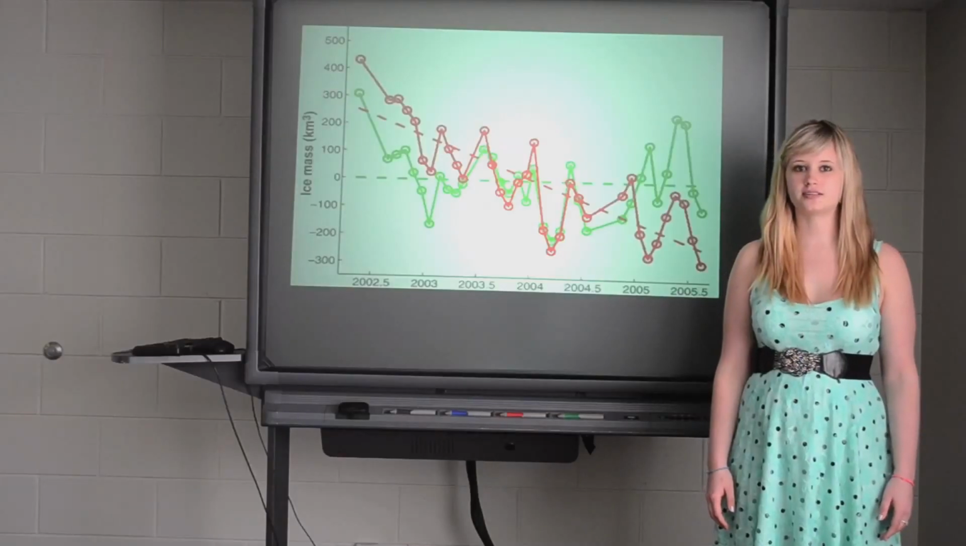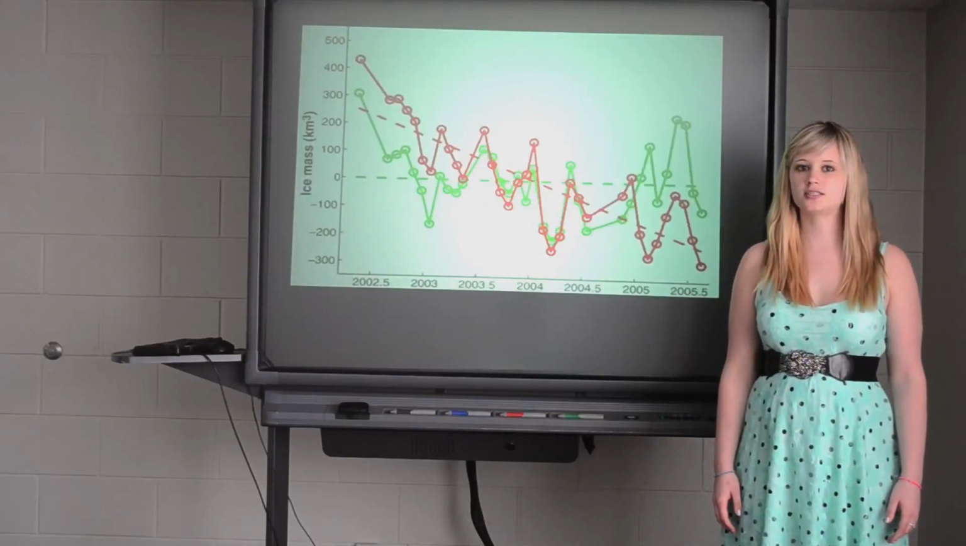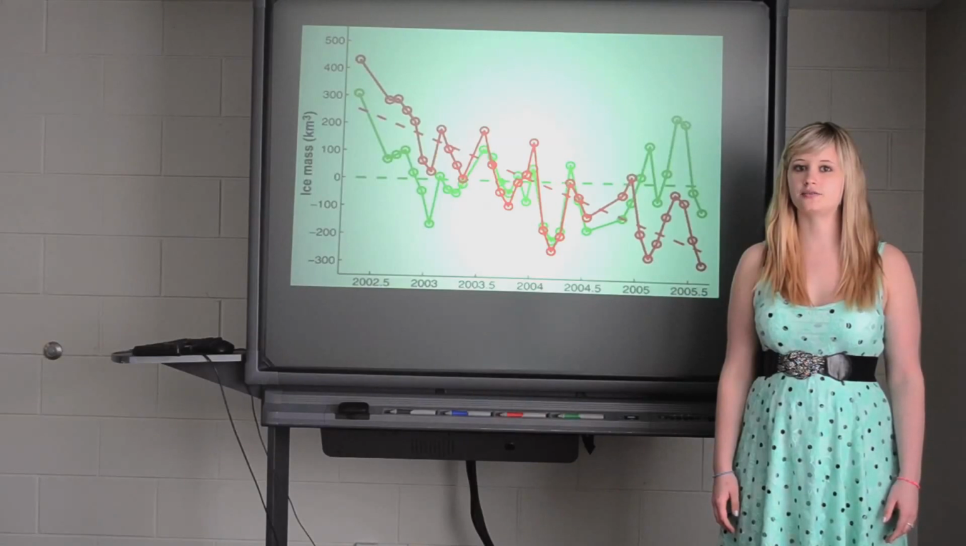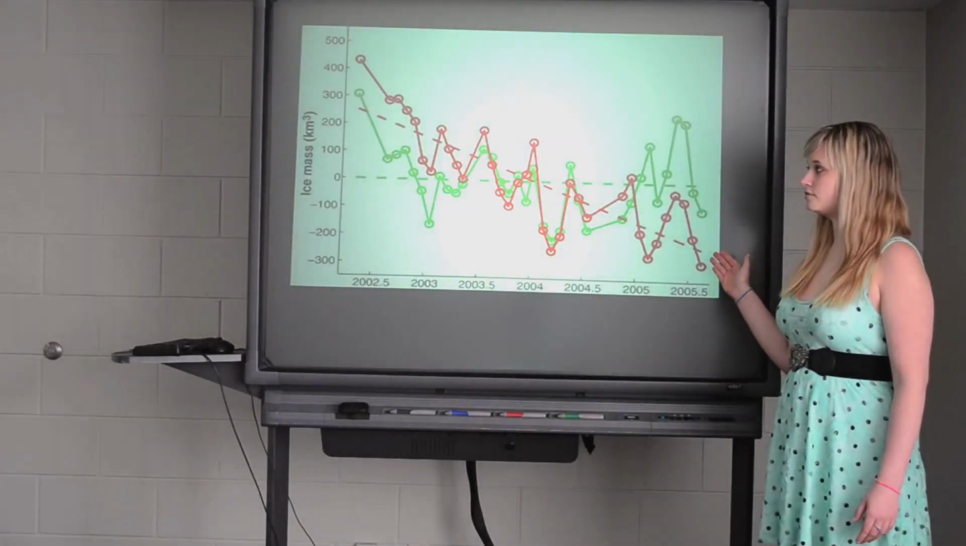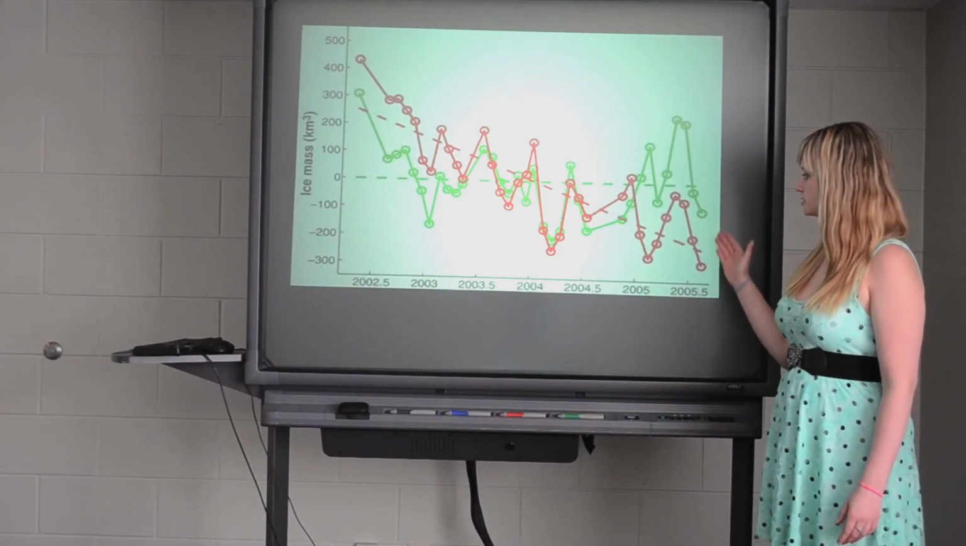This is true for East Antarctica, but overall the continent is losing land ice at an accelerating rate. The one in green is East Antarctica, and the one in red is the overall, and you can see they are both declining.